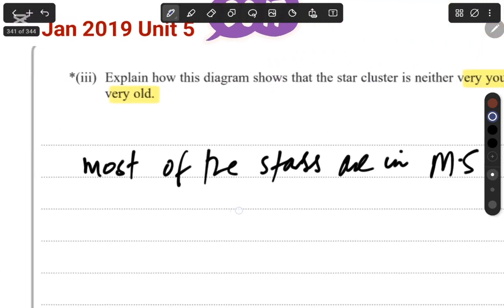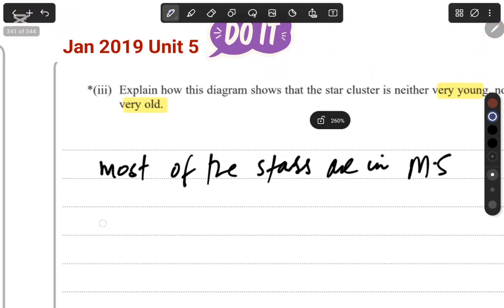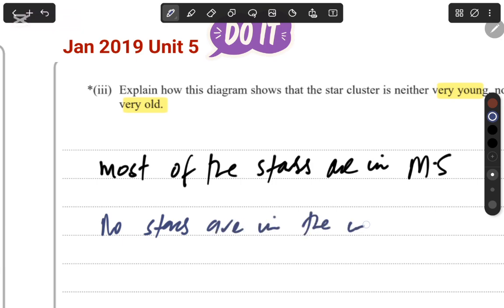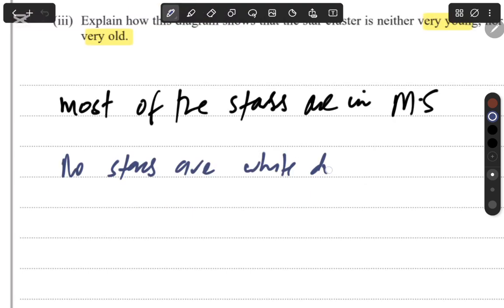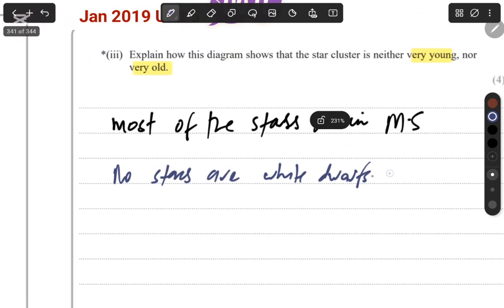So most of the stars are in main sequence. No stars are white dwarfs. Okay, so they're not very old.